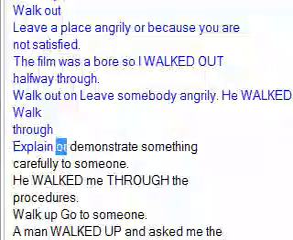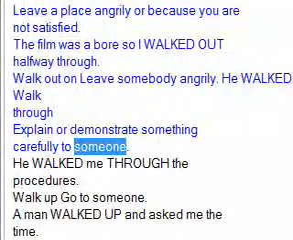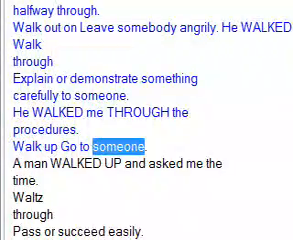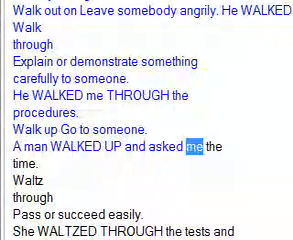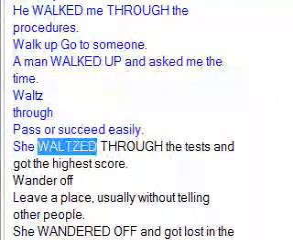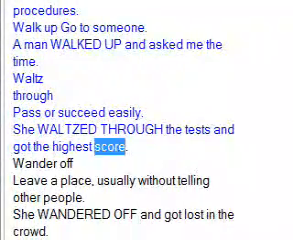Walk through: explain or demonstrate something carefully to someone. He walked me through the procedures. Walk up: go to someone. A man walked up and asked me the time. Walked through: pass or succeed easily. She walked through the tests and got the highest score.